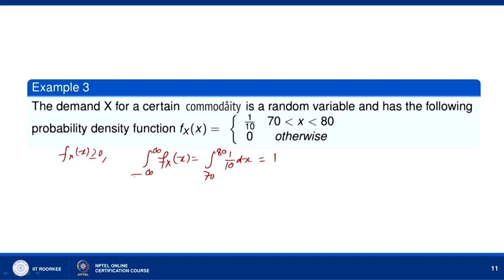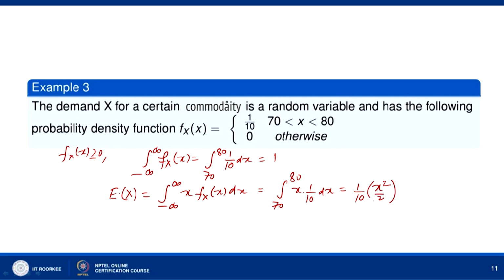We can find the mean here. Expectation of X equals the integral over minus infinity to infinity of x times f_X(x) dx. So, this will be the integral over 70 to 80 of x times 1/10 dx, and this will be equal to 1/10 times x²/2, from 70 to 80.